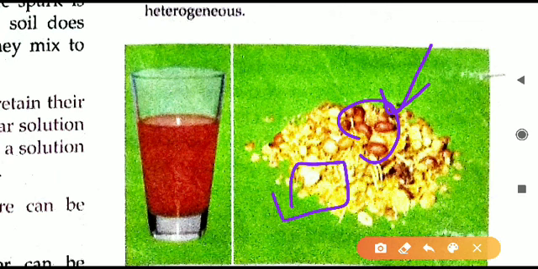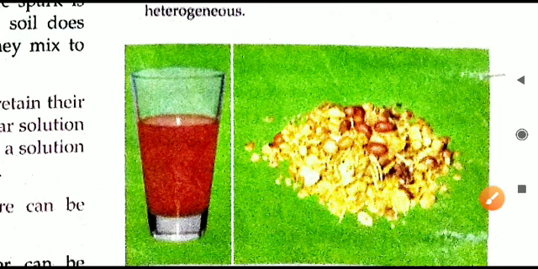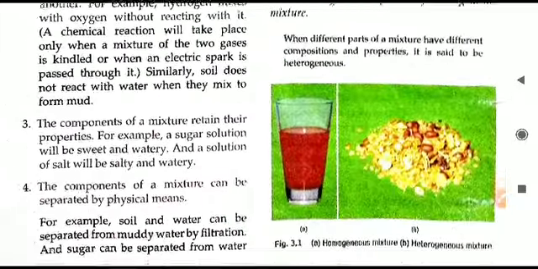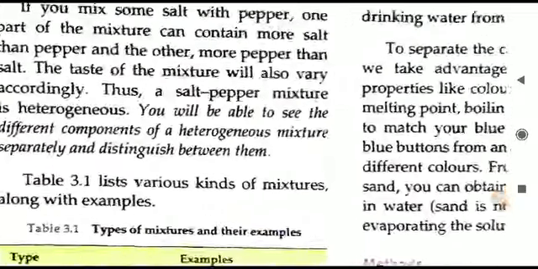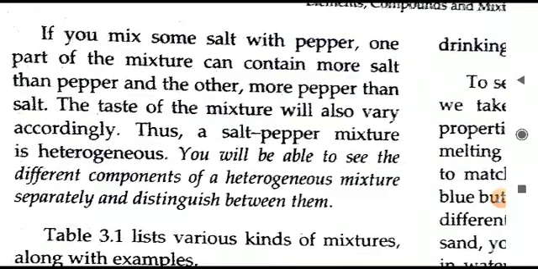So everywhere different molecules or substances are present. We can say it is not equal distribution of the molecules. तो अगर equal distribution नहीं हो पा रहा है, then it is called as heterogeneous mixture. I hope it is clear now. Let us see heterogeneous example, exactly what is written, although we have seen in the photograph.